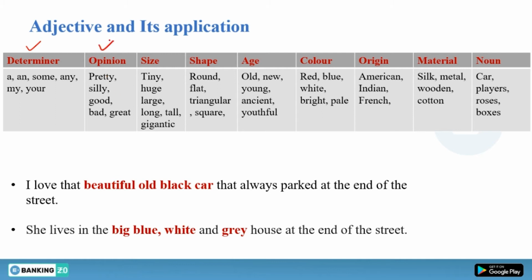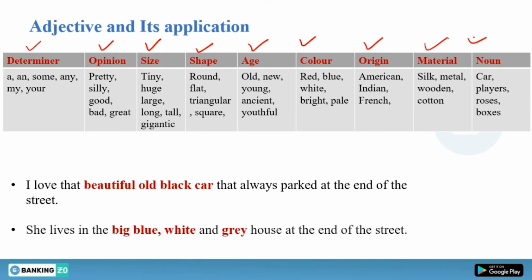Opinion, when we talk about something, that this is something ugly, this is beautiful, this is pretty, these all things are called opinion. Size, something is tiny, huge, large, tall. Then shape: round, flat, triangle, all these things. And then you will talk about age, like old, new, young, ancient. And then you'll talk about color. And then origin, you have to use origin after that, and then material, and then noun.